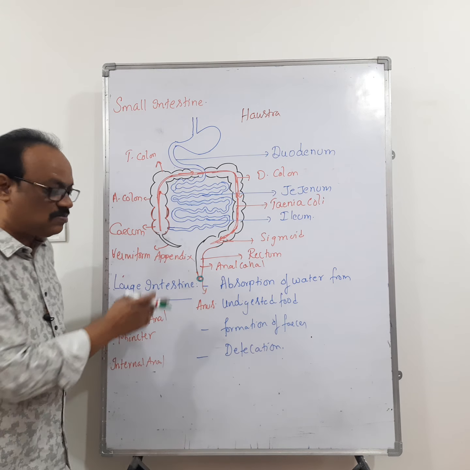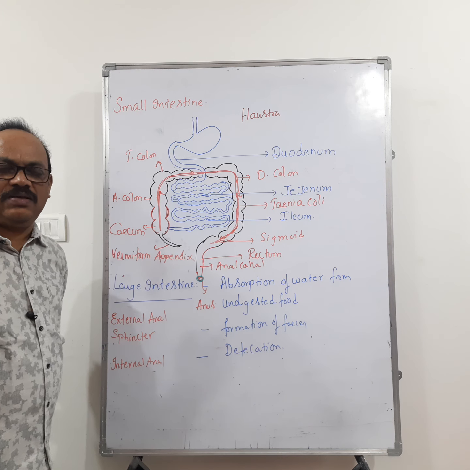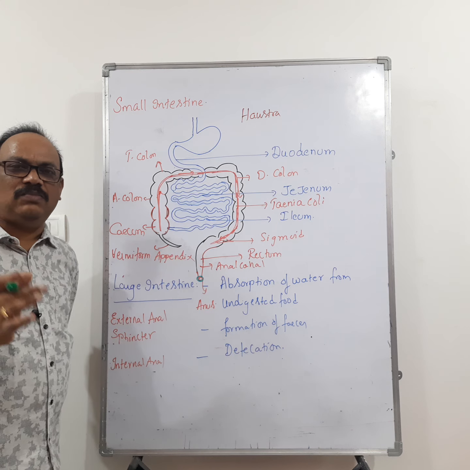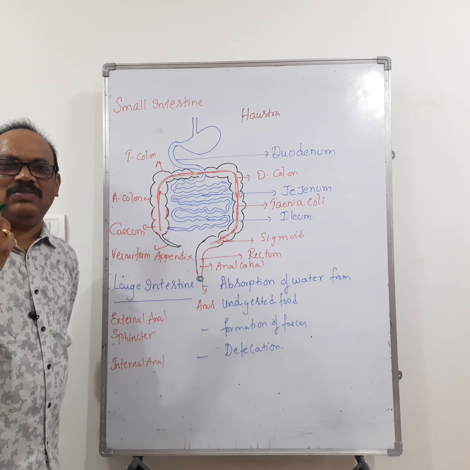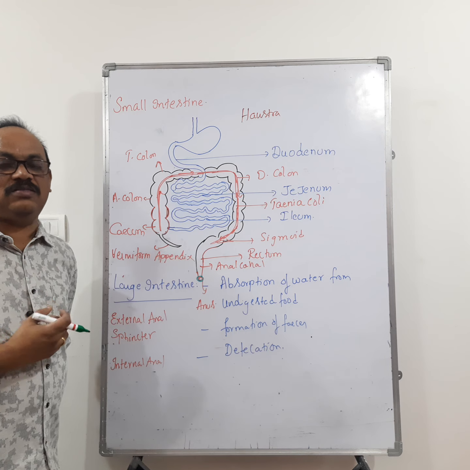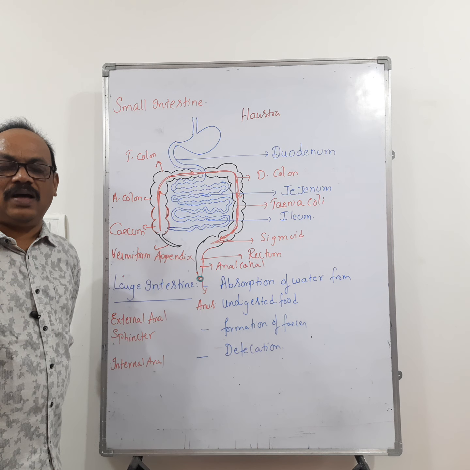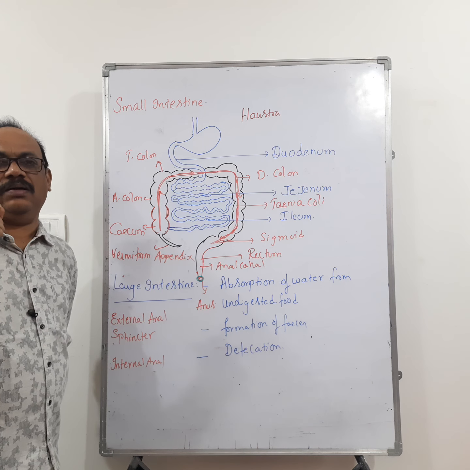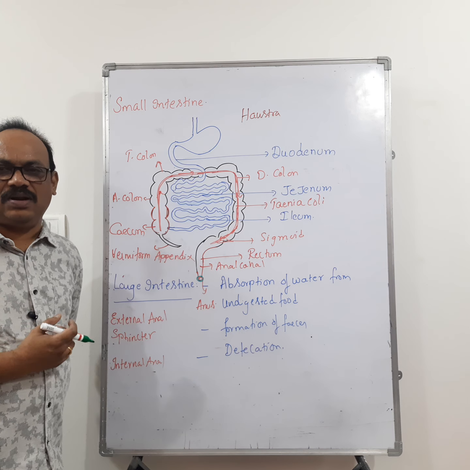Remember that the external anal sphincter is made up of skeletal muscle. Since it is made up of skeletal muscles, it is voluntary in function. That means you can regulate the opening and closing of the external anal sphincter. The external anal sphincter is present at the anal opening or anal aperture, surrounding the anal aperture.